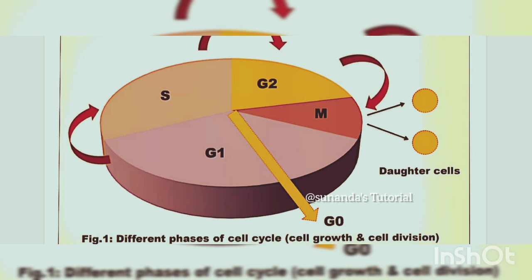Sometimes after G1, the cell rests for some time, or the cell is arrested for some time, and does not enter into S or G2, and that phase is called G0 phase or gap 0 phase or quiescent stage. So at that stage, no cell division or no event occurs inside the cell.